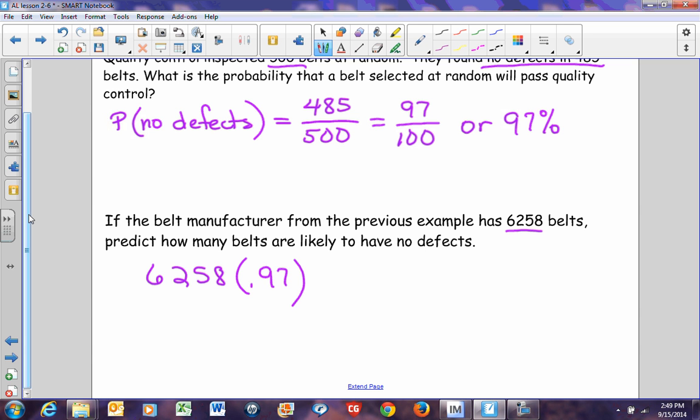If we multiply that out, you'll get 6,070.26. I can't sell 0.26 hundredths of a belt. There's no way I can sell 26 hundredths of a belt. So you'll simplify this, so it's approximately 6,070 belts will pass quality control. That's the difference between theoretical and experimental. Theoretical is what will happen in theory. Experimental is actually what happens.